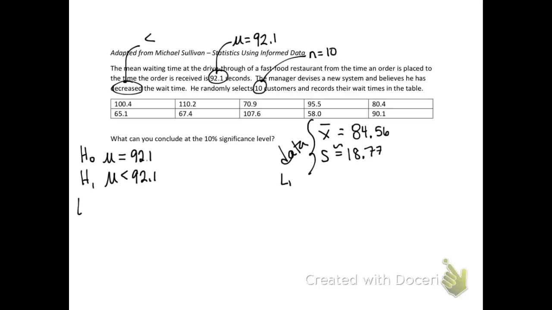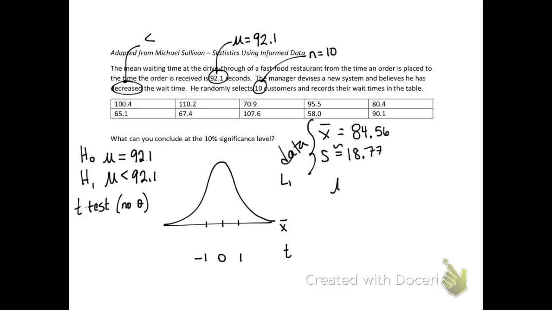Let's set up the null and the alternative hypothesis. The null is the mean time hasn't changed. It's still equal to 92.1. The alternative is it's less. It's decreased. This is a t-test. We were not given sigma. We're not given the population standard deviation. So let's go ahead and draw our curve. By the way, we have to assume that this data has been checked for normality. The n is not greater than 30, and so I should have built into the problem that you actually check for normality. We're going to go ahead and skip that step here, but check that you have a normal distribution for n equals 10, and you can still use the t-curve here.